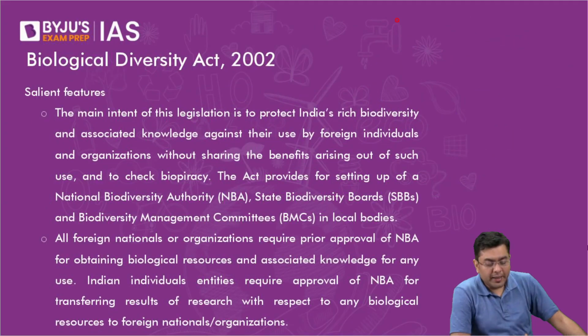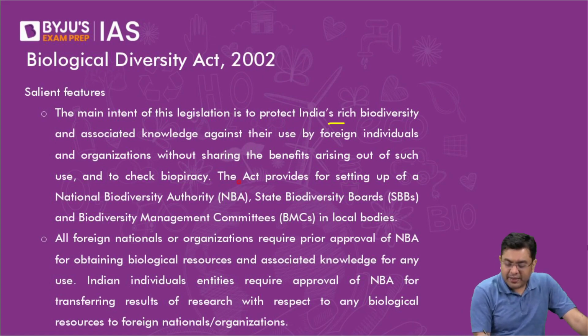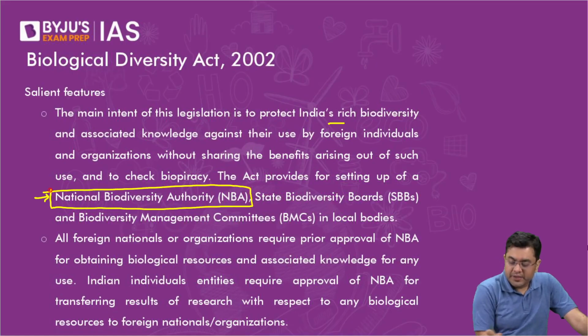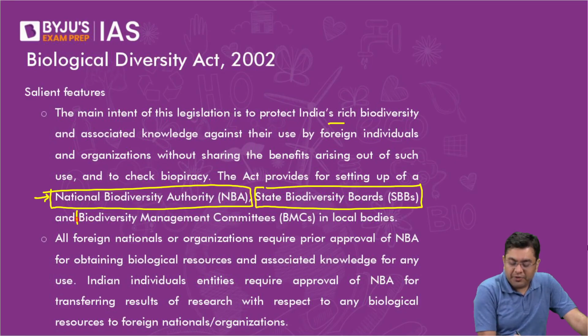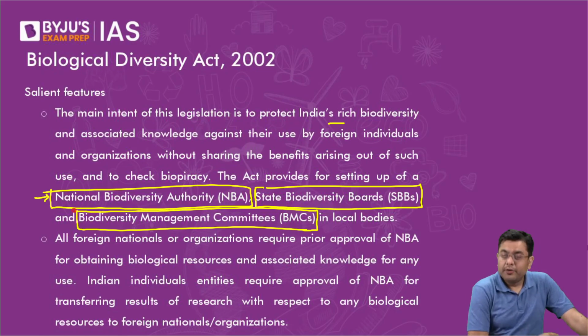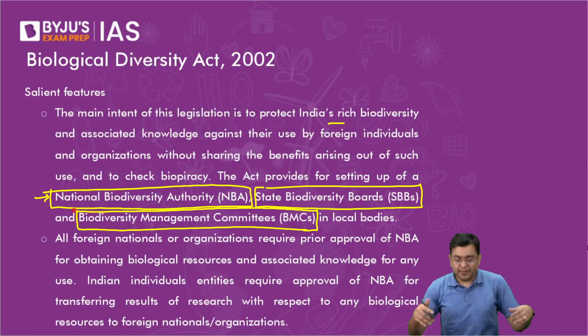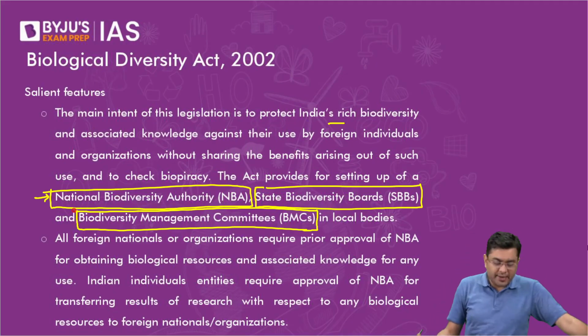Okay, so here the main intent is to protect India's rich biodiversity. Now, this act provides for setting up the National Biodiversity Authority at the central level, State Biodiversity Boards at the state level, and the Biodiversity Management Committees in the local bodies. Okay, so a kind of decentralized system where you have accountability affixed right up to the state level.